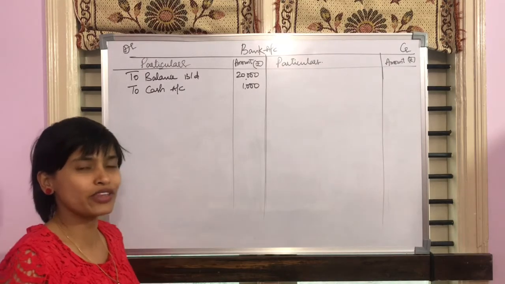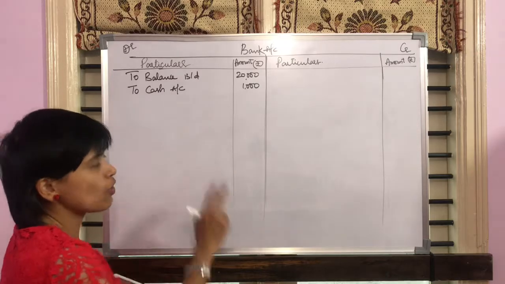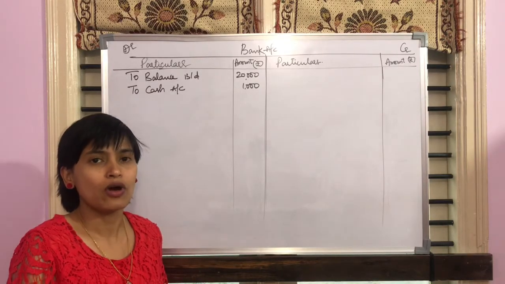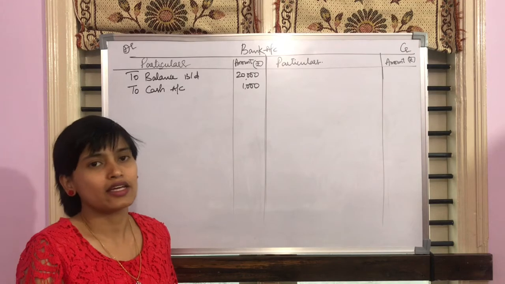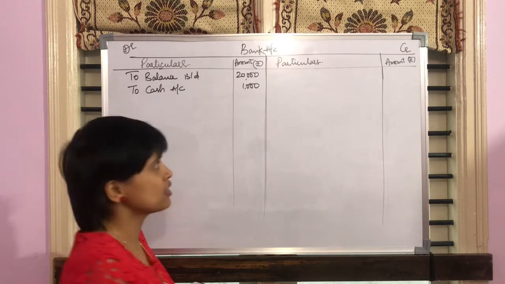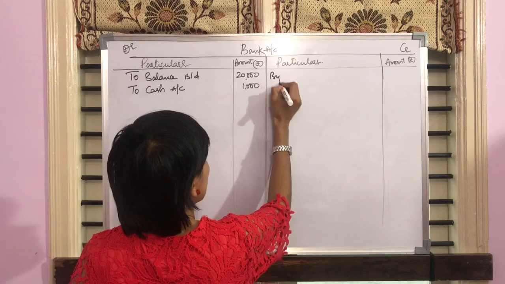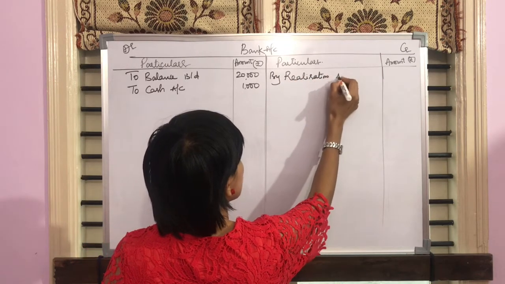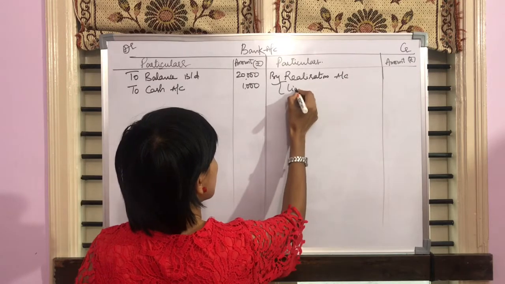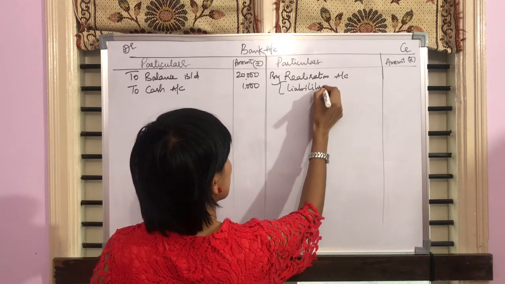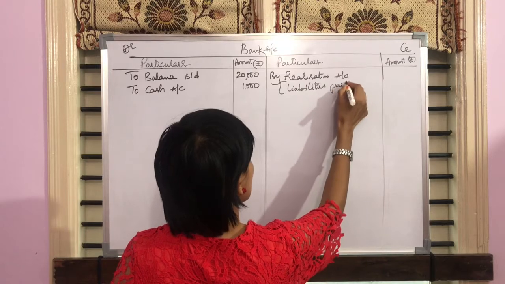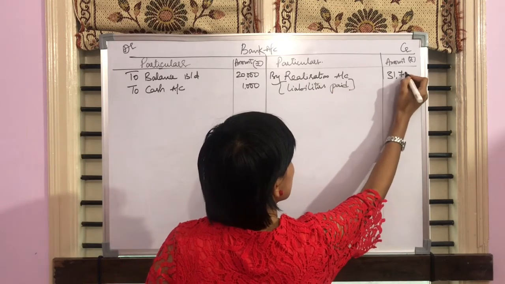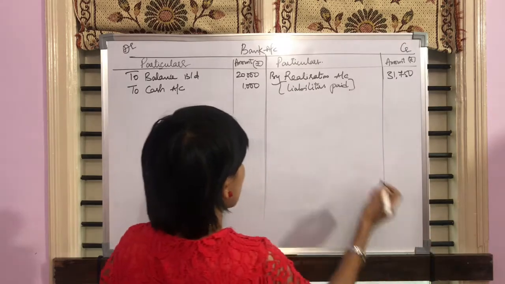So when you have both cash in hand and cash in bank, this is how you will be preparing the account. Now follow your realization account. On the debit side, you have liabilities being paid. So write it as by realization account, liabilities paid, the total amount is 31,750.